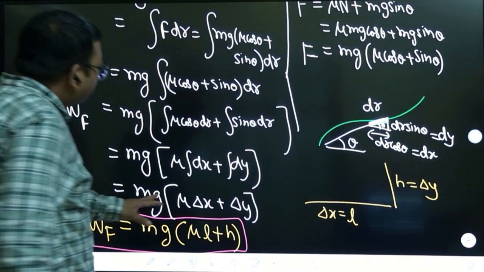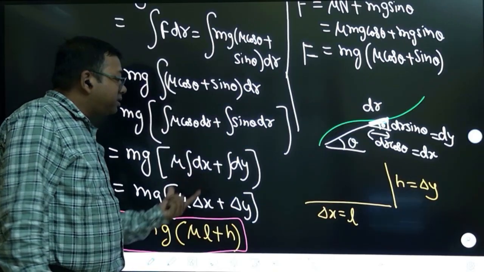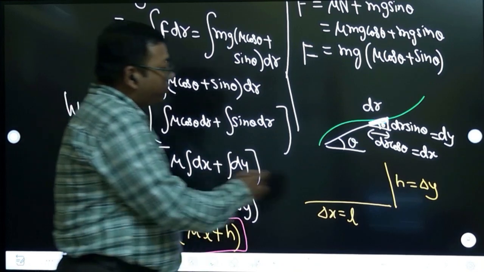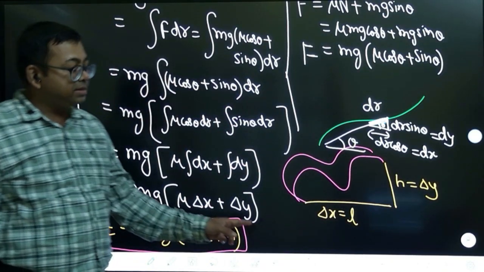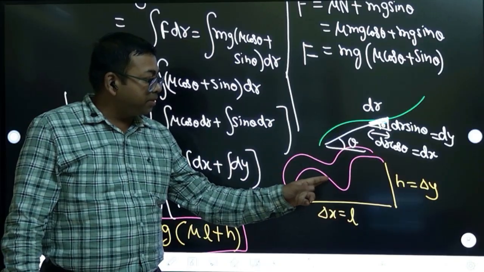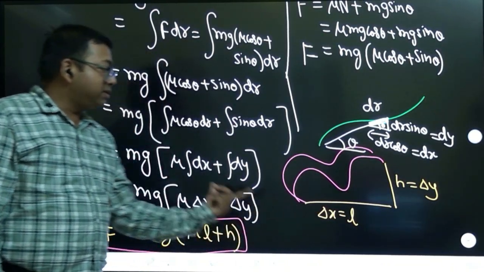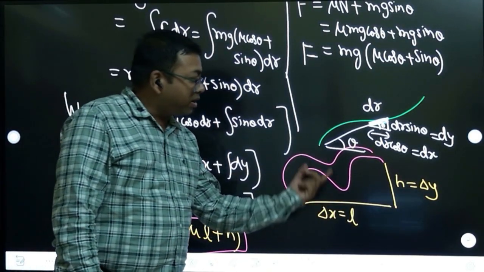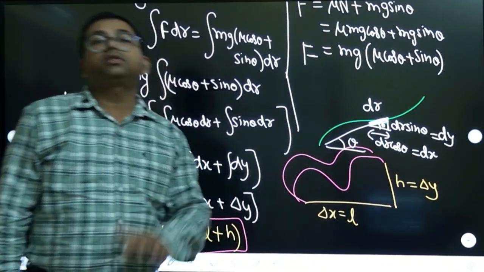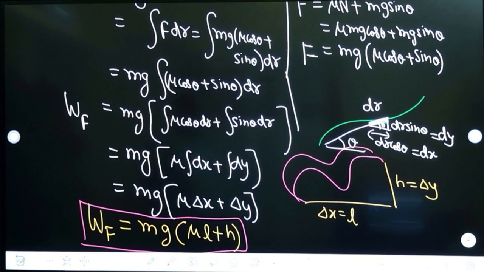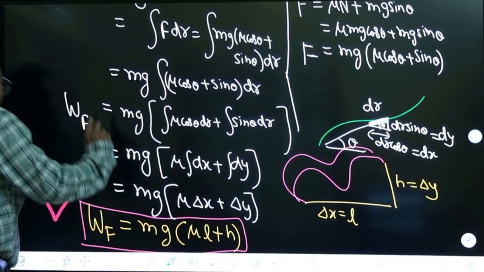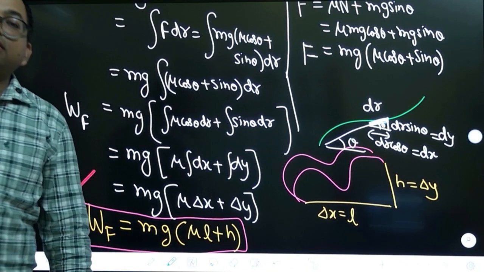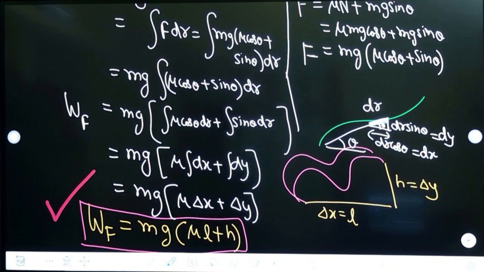Now see, it doesn't depend on the path because integration of dx is delta x. If you go through a different path, it doesn't matter. You may go a different path, but the change along the x-axis is the same because initial and final positions are the same. So change along delta x is the same as L and change along delta y is the same as H because initial and final positions are the same, right? That is the key idea. That means the work done is independent of the path. Then, understood this calculation?